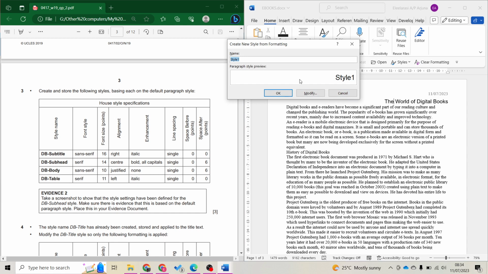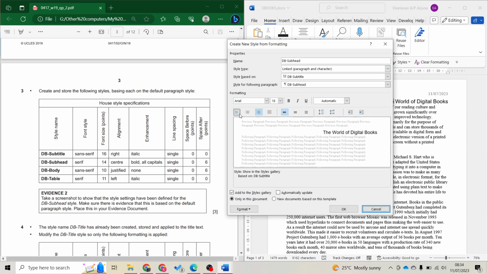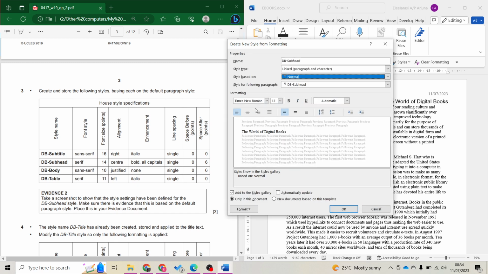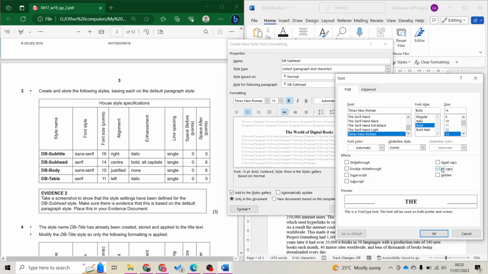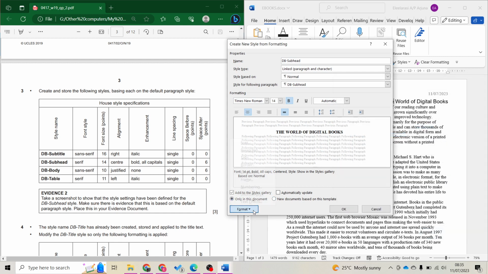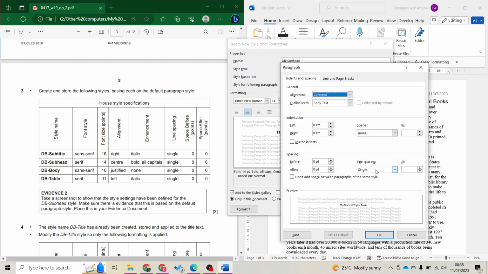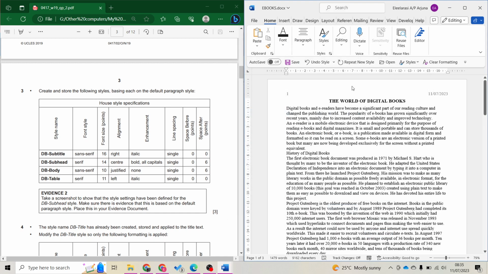Create again, DB subhead, modify, based on normal, serif, I'm still Roman, correct, size, center align, bold, must be all caps, so spacing, single, before 0, after is 6, okay, done.